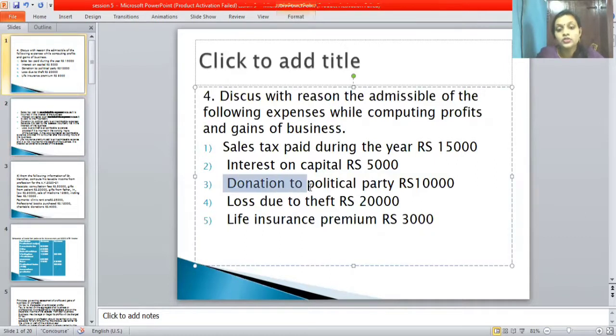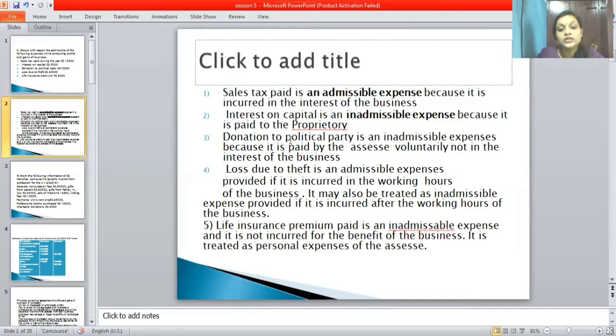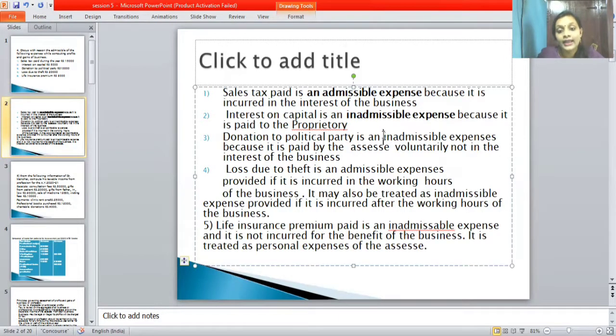Next one is donation to the political party, rupees 10,000. The next slide's answer is that donation to the political party is an inadmissible expense. So what's the reason? Because it is paid by the assessee. Assessee means an individual person. It is paid voluntarily by the individual, not in the interest of the business.